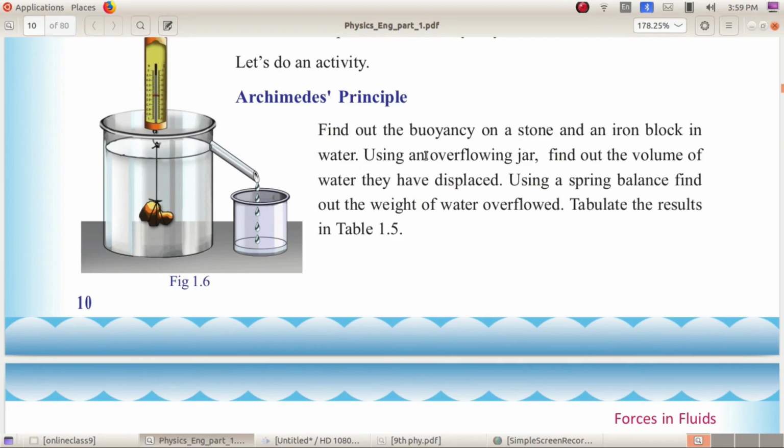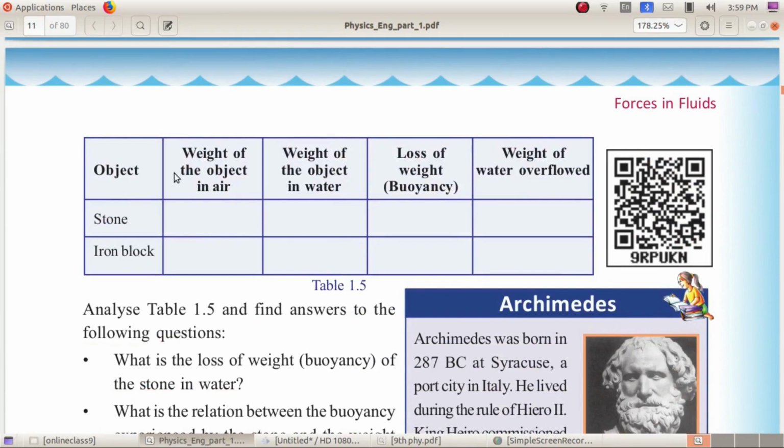That means, first we have to dip a stone into this water, and the water is taken in an overflowing jar. When the jar is overflowing, the overflown liquid is collected in another bottle or jar, and this has to be weighed. That is, we are collecting the liquid displaced from this trough or overflowing jar when the stone is immersed into it.